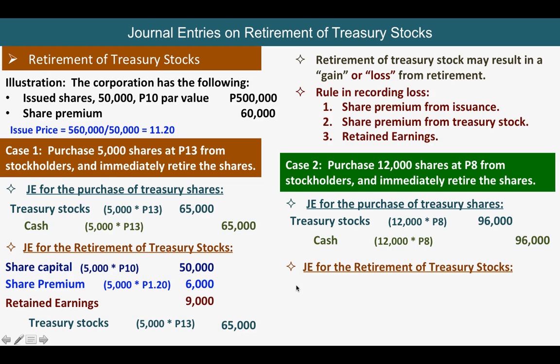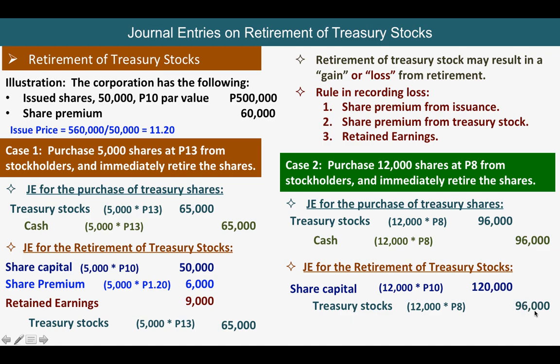So when retiring, we are going to debit the share capital. The share capital will be computed 12,000 times 10, that will give us 120,000. And this treasury stocks, this is what we are going to retire, so we are crediting treasury stocks at 96,000. So there's a difference.